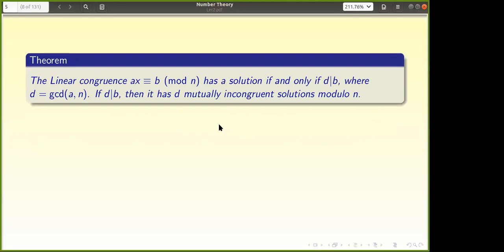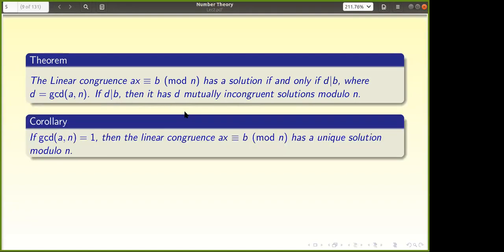So related to the Diophantine equation, we have another thing. The linear congruence Ax congruent to b mod n has a solution if and only if d divides b, where d is the GCD of a and n. That is the first condition, when it has a solution. Now if d divides b, then it has exactly d mutually incongruent solutions modulo n. Okay, is it okay? Do you want more explanation of this? Proof is easy. So you understand now what we mean by incongruent solutions? Otherwise I may try to give examples later.